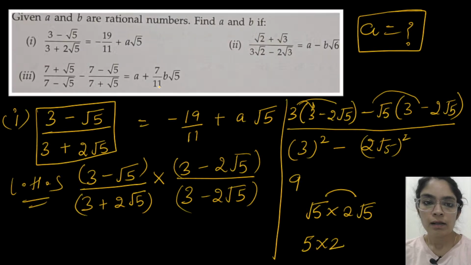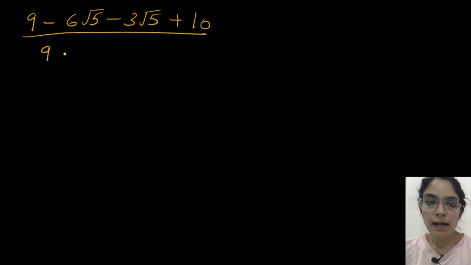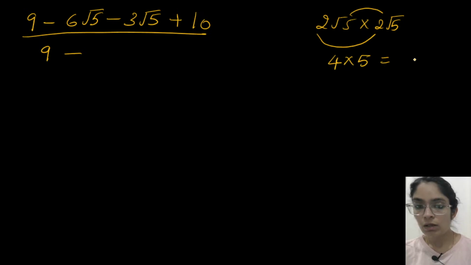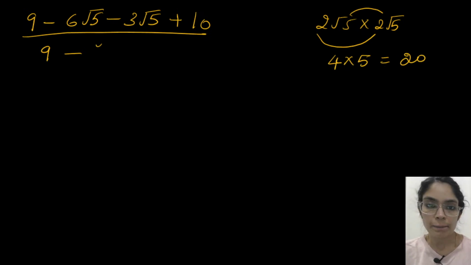In the denominator, a is 9, so 9 minus 2 root 5 the whole square. So 2 root 5 the whole square is 2 root 5 into 2 root 5. 2 into 2 is 4. Root 5 into root 5 is 5. Okay, so 4 into 5 is 20.